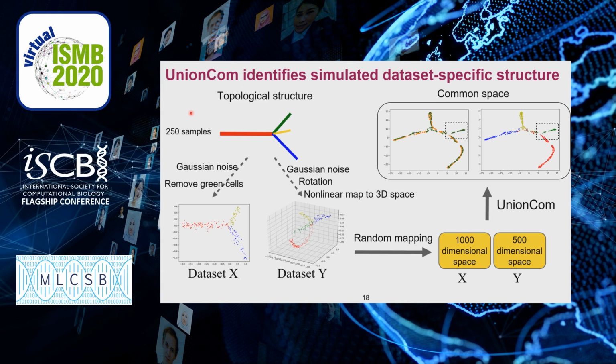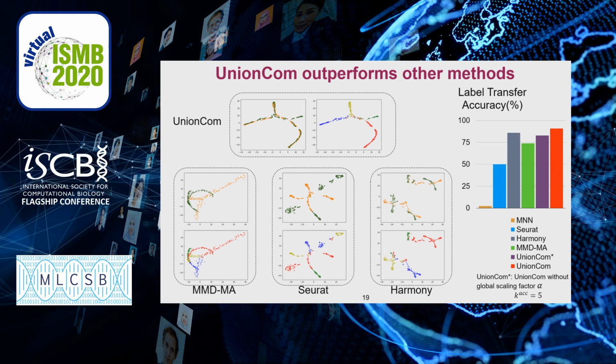Furthermore, we test whether UnionCom can identify dataset-specific cells. We simulate a bifurcating tree structure, and we remove the green branch in dataset X, so dataset Y has specific cells in the green branch. We use the same random mapping and integrate them by UnionCom. The result shows that UnionCom successfully identifies the green branch and aligns shared dominant structures well. UnionCom also outperforms other methods on this simulated data and has the highest label transfer accuracy.